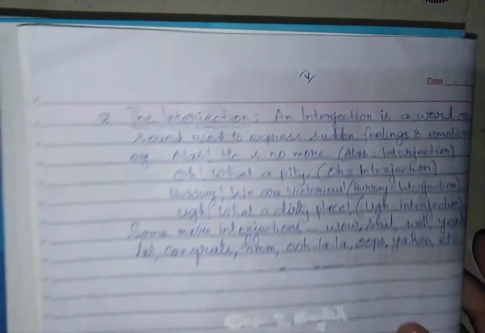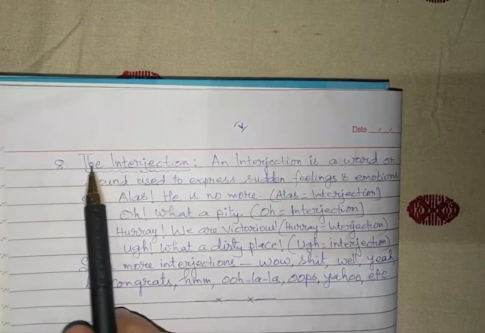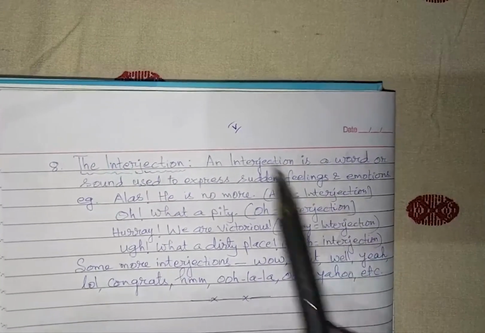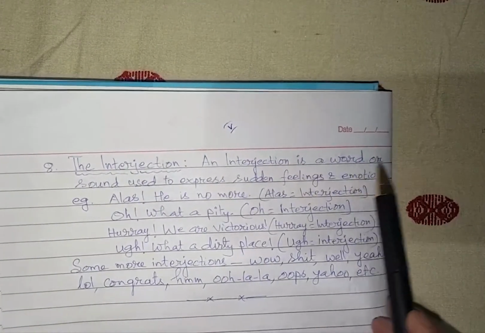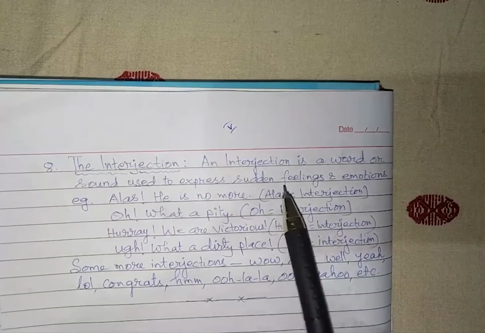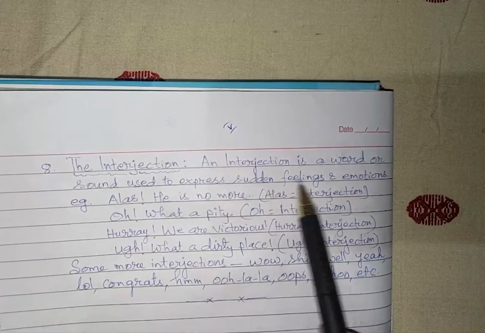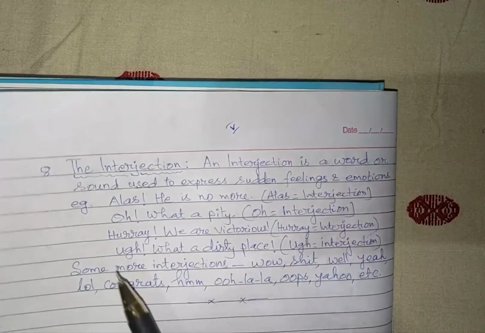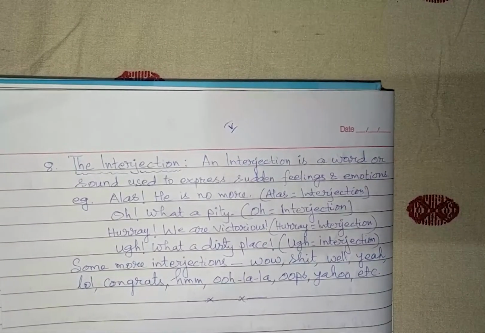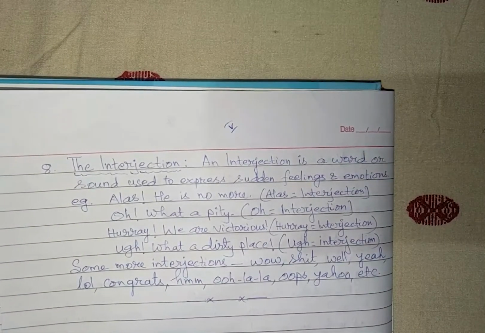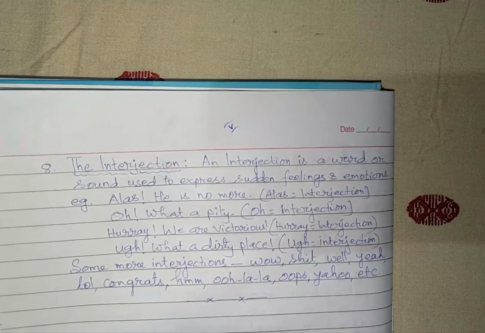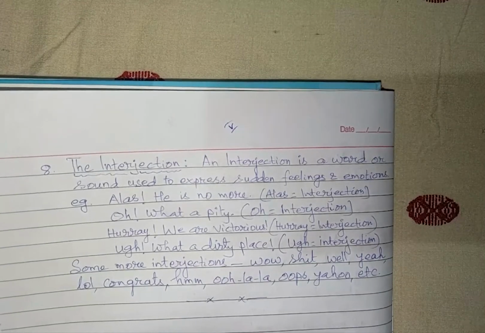And now let us see the last of the parts of speech, that is interjection. So number 8 is interjection. What is an interjection? An interjection is a word or sound used to express certain feelings and emotions. So they are words or sounds that are used to express certain feelings and emotions.